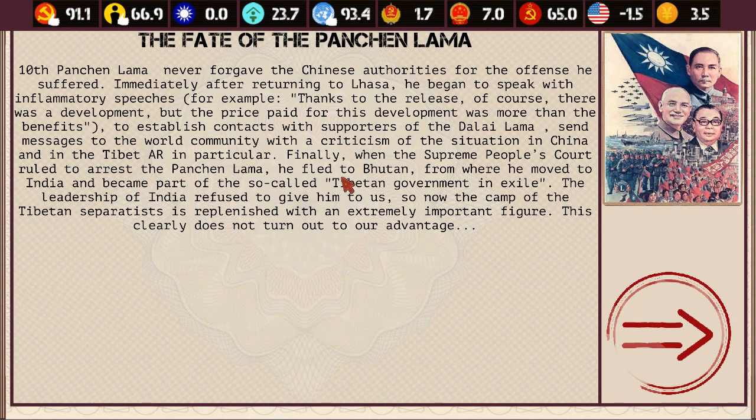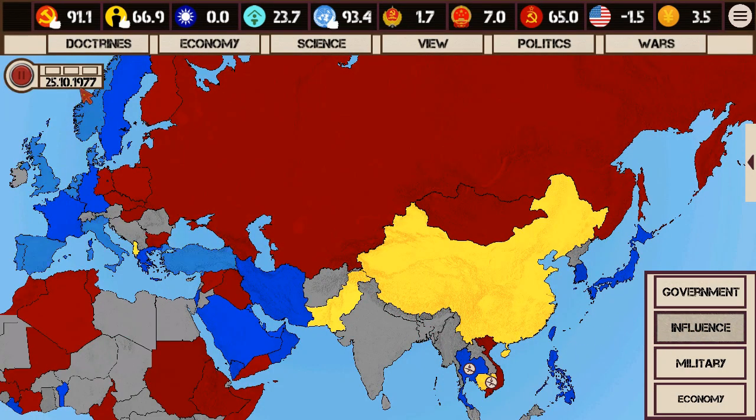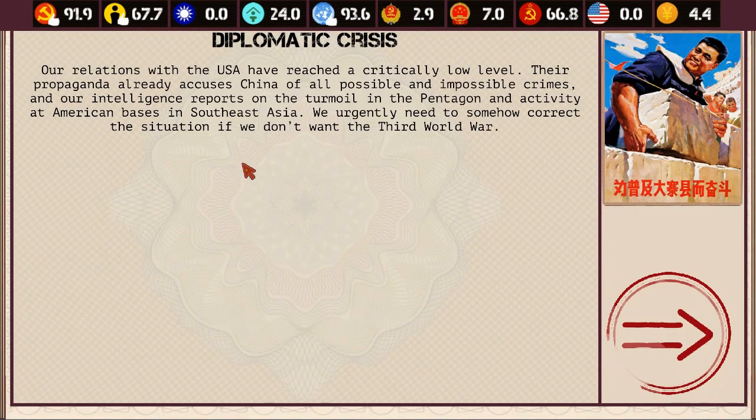Okay, so he goes, "My people had enough of it." He fled to Bhutan, and then he moved to India, and then he founded a Tibetan government in exile. And India's hanging on to him. Well, we screwed up there. Oh well. I think we followed the historical path.